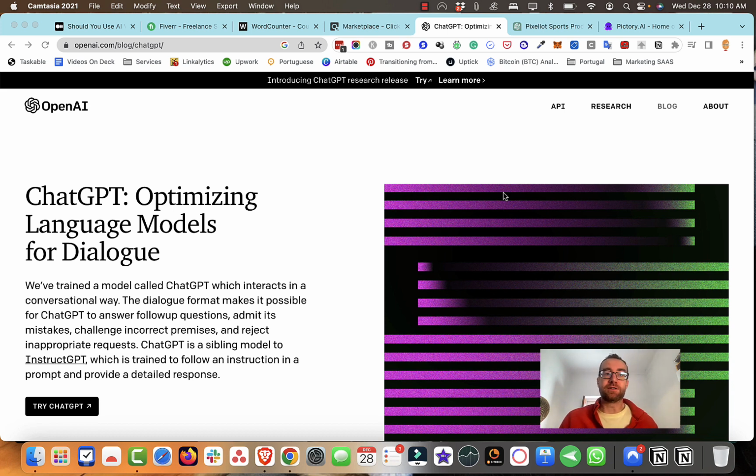So here's the thing. ChatGPT had 1 million users in the first 5 days since it was released, and it's free. Instagram took 2.5 months to get to 1 million users, and Airbnb took 2.5 years. So what is ChatGPT? It's basically a very awesome AI that deals with natural language, and it gives you some great things.